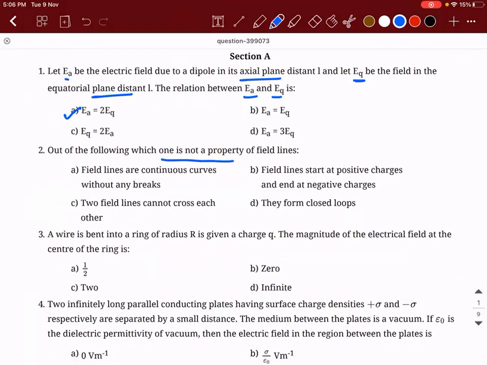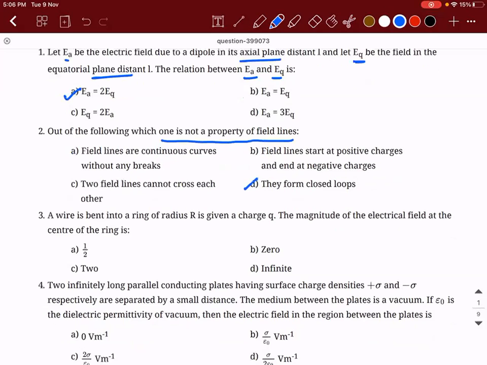So out of the following, which is not the property of the field lines? D, sir. So what is that? So field lines are continuous curves without any breaks, correct? Field lines start from positive charge and two field lines cannot cross each other, correct? They form closed loops. It is not the property.